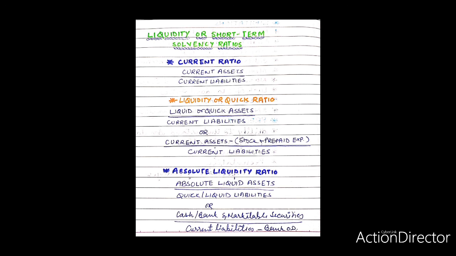The current ratio, liquidity ratio, and absolute liquidity ratio generally indicate the adequacy of current assets for meeting current liabilities. This is one dimension of liquidity analysis. The other dimension of liquidity is the determination of the rate at which various current assets are converted into cash. This is measured by inventory turnover ratio, debtors turnover ratio, etc., which are discussed later on.